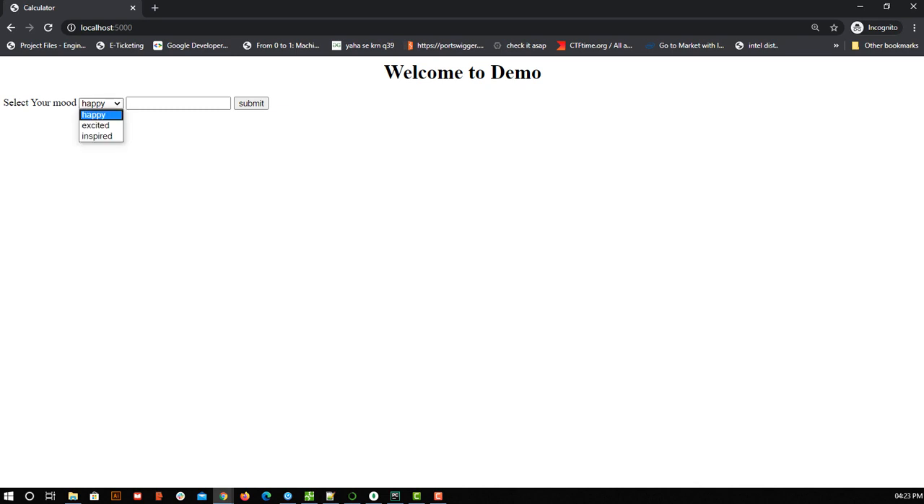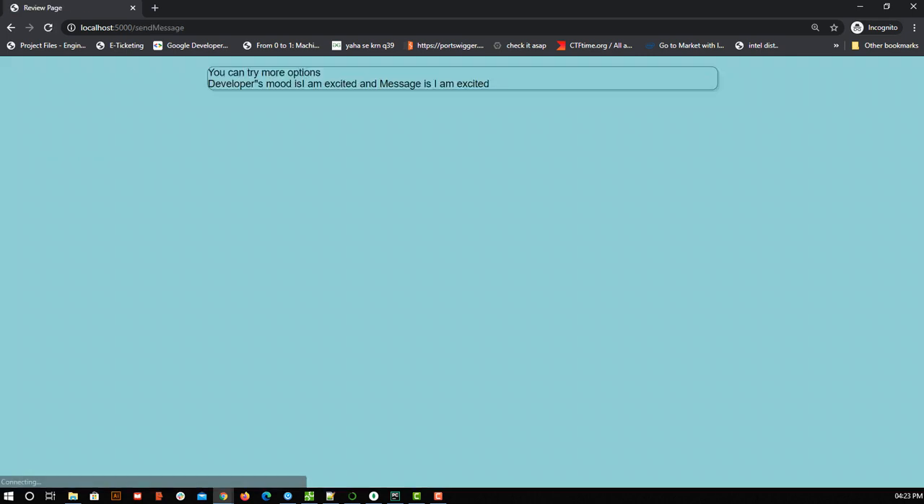Here I simply select what mode I am having. Let me say I am excited. The message I can say is I am excited, and I'll simply submit. As soon as I submit, the control will go to my Flask app. That app I'll refer to as a server. So my control will go to the server, and then it will give me a response. When I submit, you can see developers mode is I am excited. That message we got from the home page.